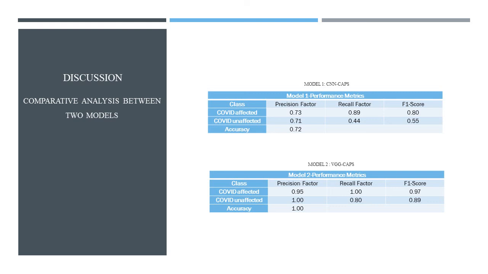Model 1 gives us an accuracy of 72%, wherein the base model was capsule network and was implemented using CNN, whereas model 2 gives us an accuracy of almost 100%, wherein the base model was capsule network and which was implemented using the VGG16 module. Hence, on comparing both the models on the basis of accuracy obtained, it is noticed that the accuracy of model 2 is better than model 1.